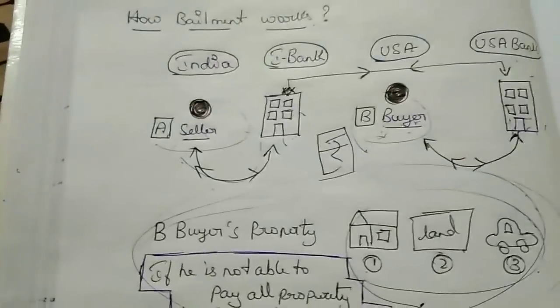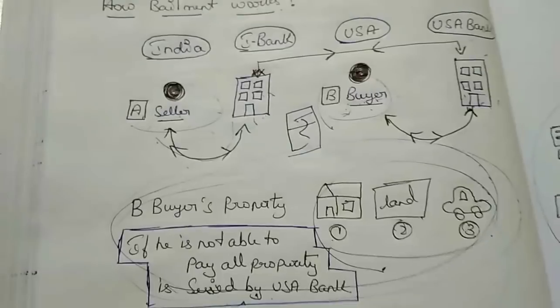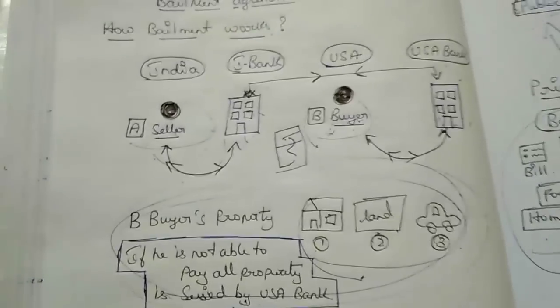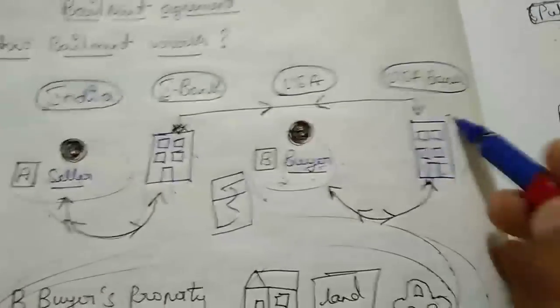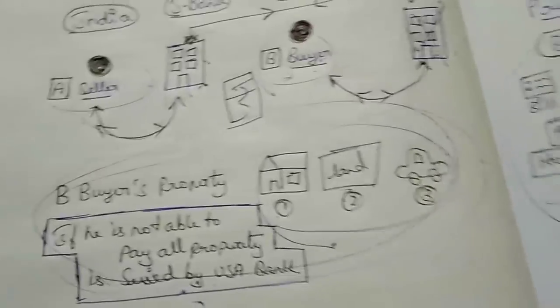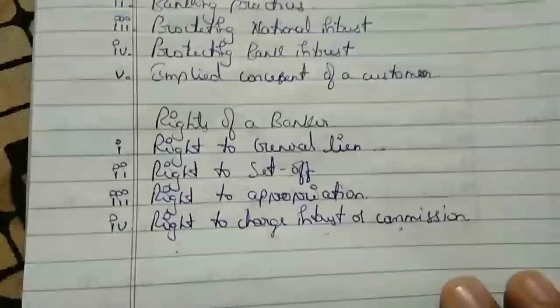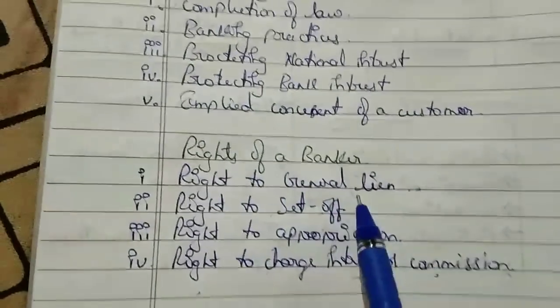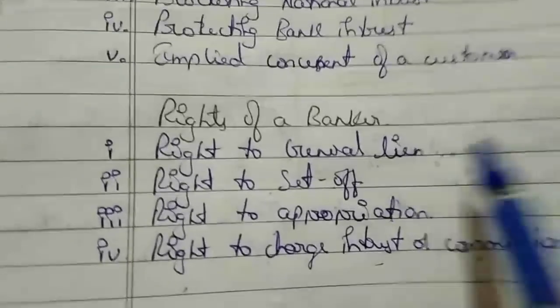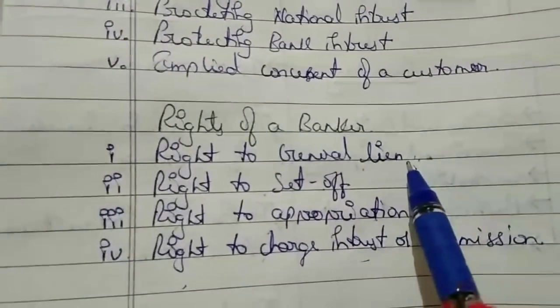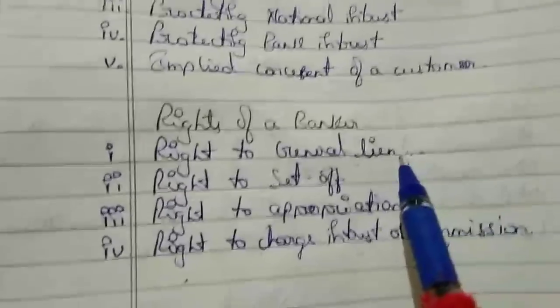I am in Rajasthan and I am selling my goods to Bangalore. It's okay. But here the USA Bank will not come into the picture, only the Indian Bank, because Canara Bank has many branches in India only. Okay. So this is the first point, the right of general lien. They can file a case against anyone if they are not paying the customer's dues.